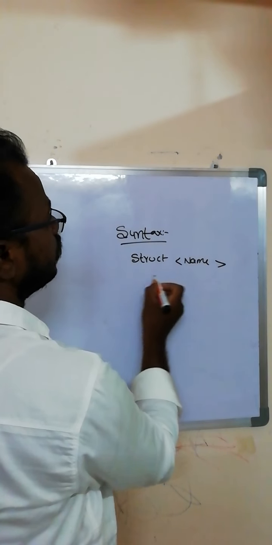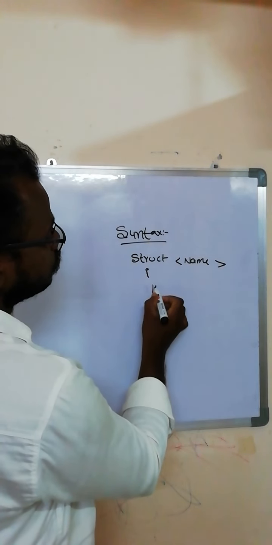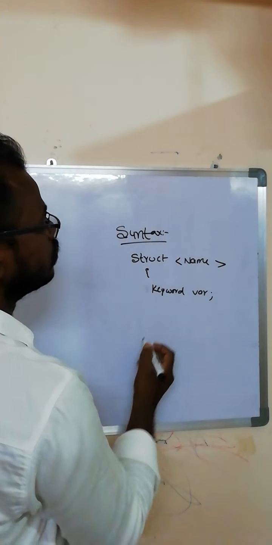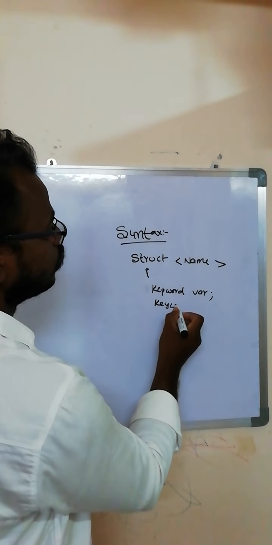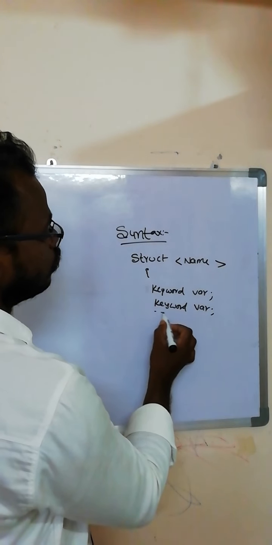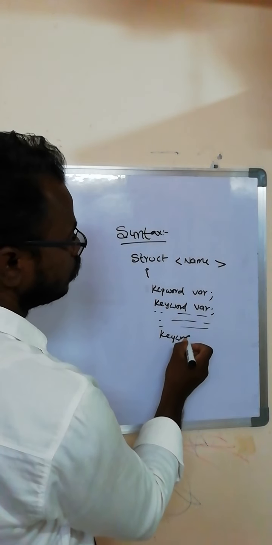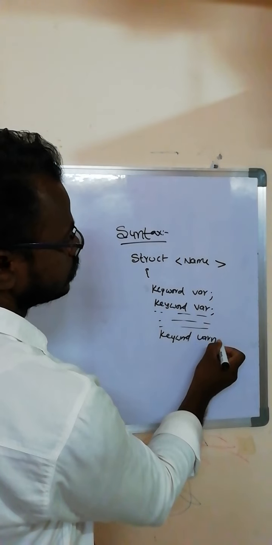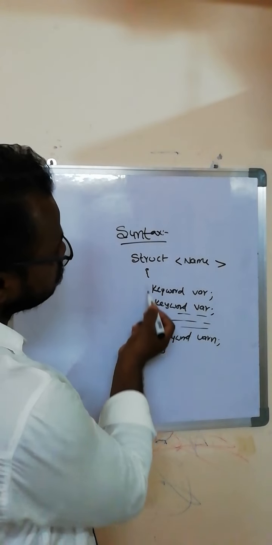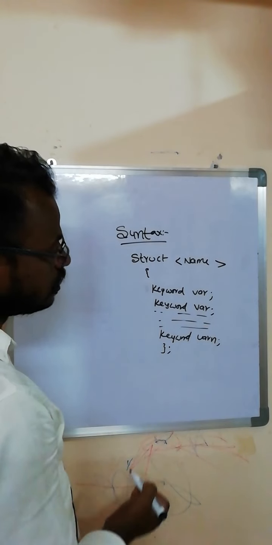We open the curly brace, declare the data type keyword and variable, and after completing the statement, a semicolon. Then another data type keyword and second variable, completed with a semicolon, and so on for the number of keywords and variables. Finally, we declare the last keyword and the nth variable, completed with a semicolon. After completing the declaration, we must close the brace. After closing the brace, we must use the symbol semicolon.